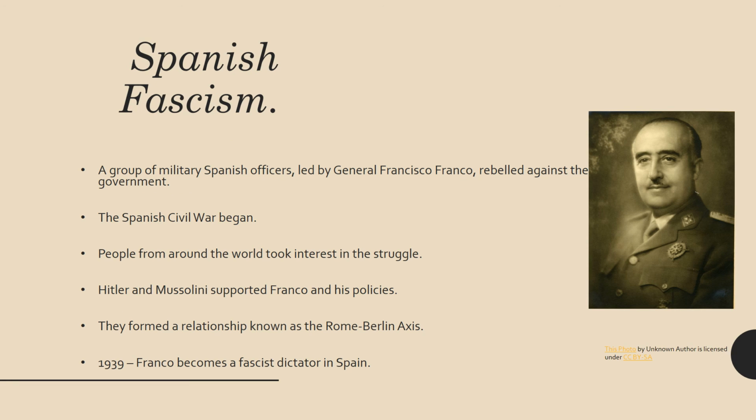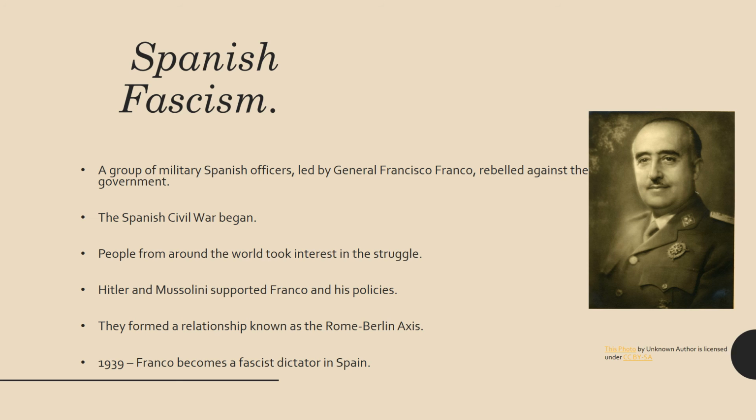Also, there's another country that comes into play here in terms of dictators: Spanish fascism. So in Spain, there was a group of military Spanish officers who were led by that gentleman right there, General Franco, who are going to rebel against the government. And then we're going to have the Spanish Civil War begin. We're going to have those who supported Franco and those who supported the government go to war. And people from around the world are going to take interest in the struggle, including people like Hitler and Mussolini, who are going to support Franco and his fascist views, his fascist policies.